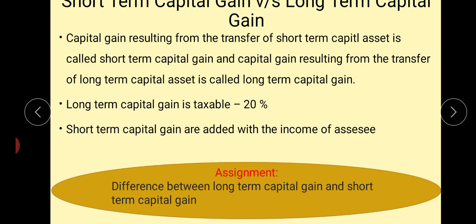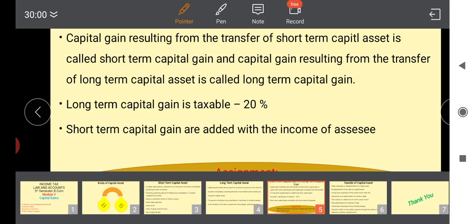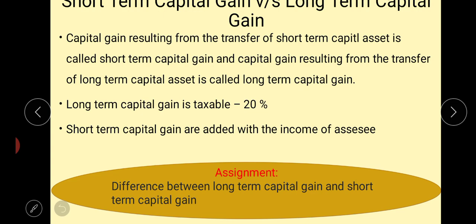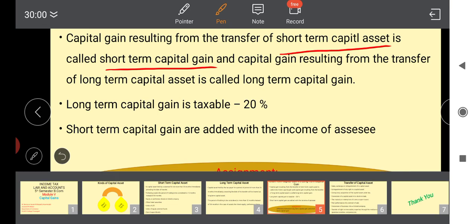Capital gain resulting from the transfer of a short-term capital asset is called short-term capital gain.